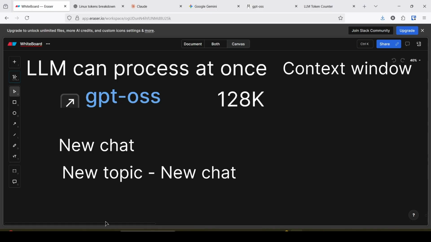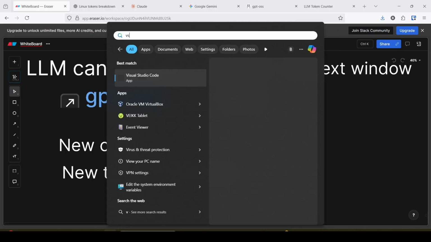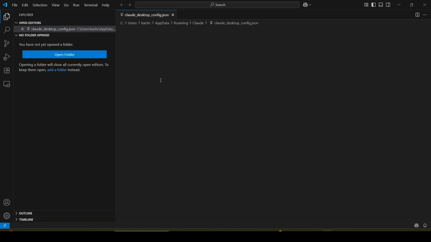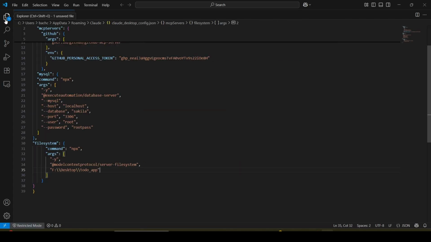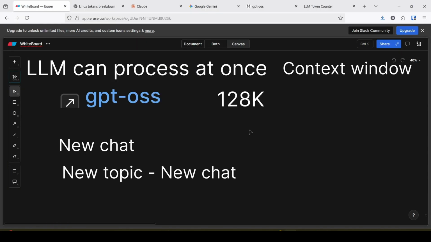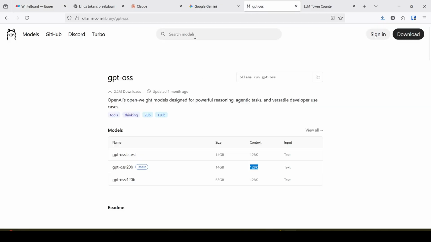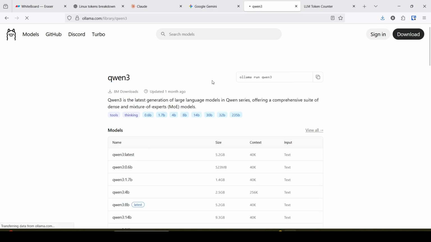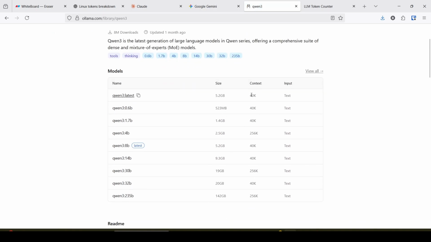If I show VS Code, I have already created a video on VS Code with Qwen. New topic, new chat. If you go to another model, say for example Qwen 3, it has a context window of 40K.